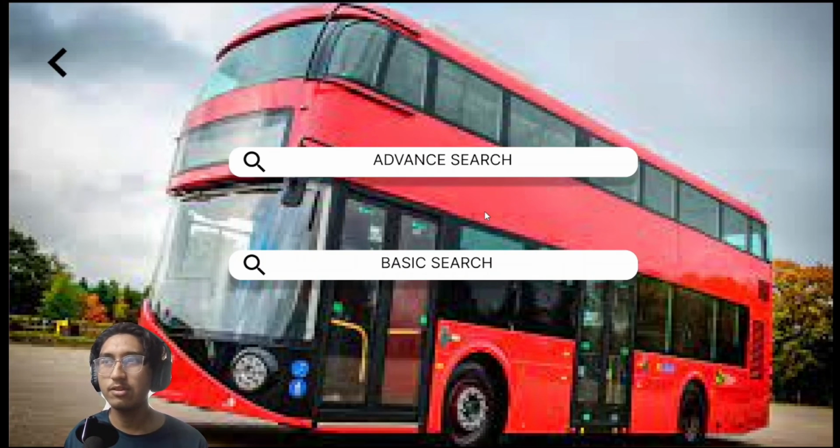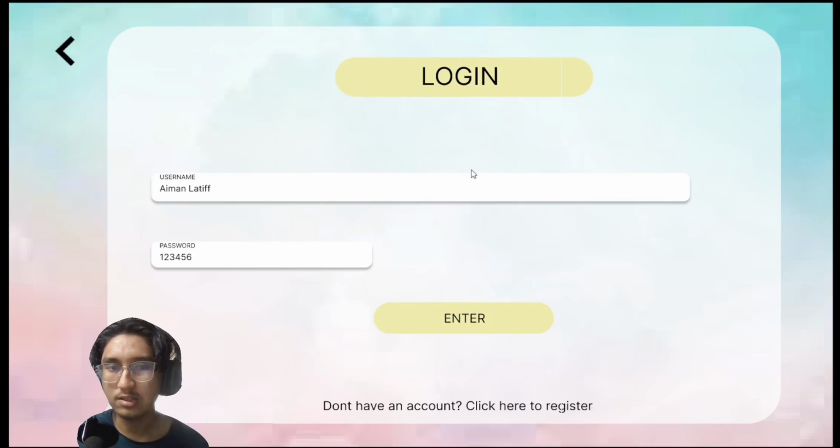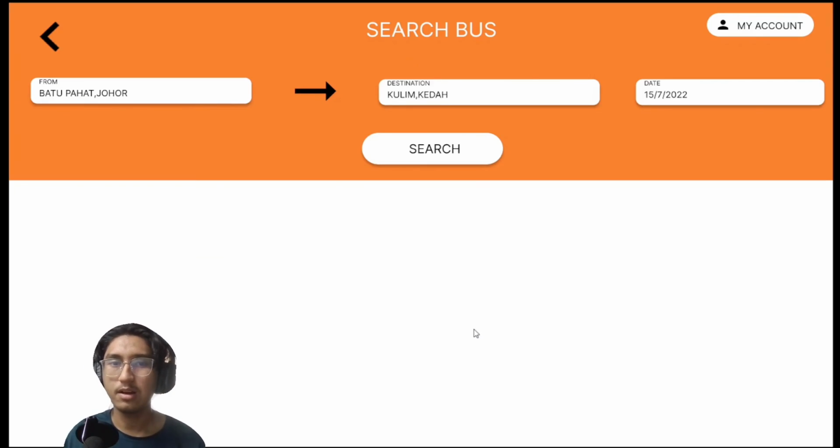Basically, advanced search asks the user to make an account with the system to continue with their booking process, while basic search just lets the user view whether there are any available buses, and the user cannot book any ticket with basic search. Looking at the advanced search, it asks the user to enter their username and password, and then you search for a bus the same way.